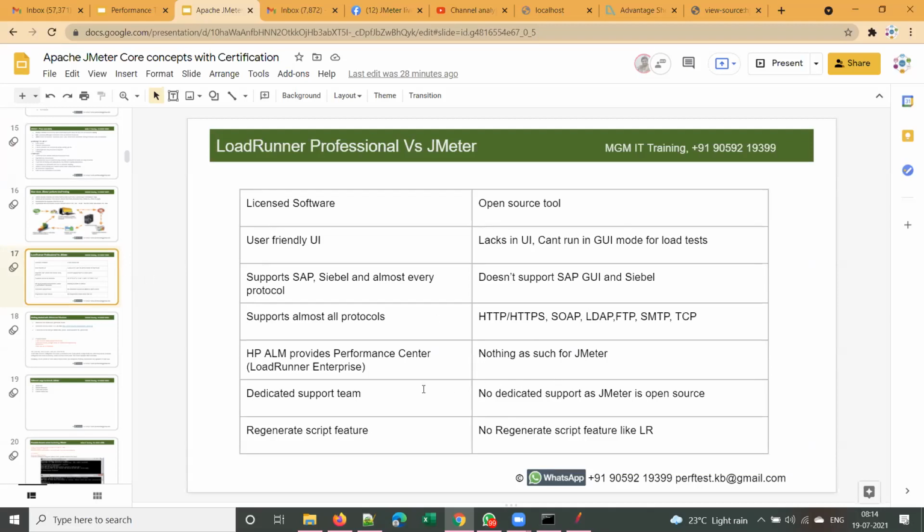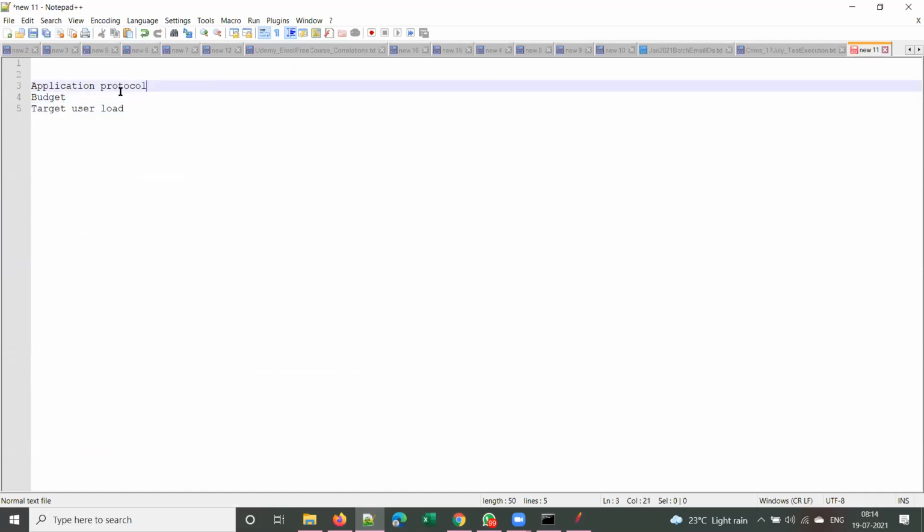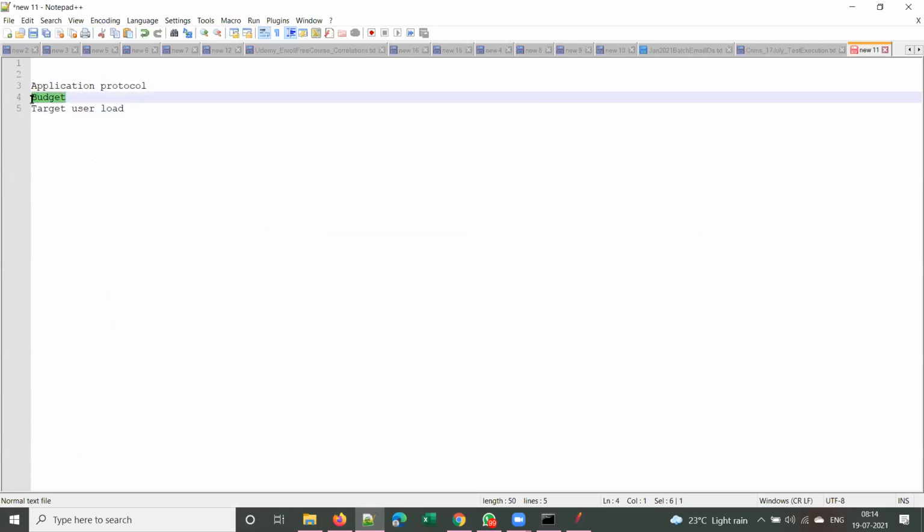Is it clear? Based on all these factors, we will decide whether to go for a licensed tool or an open source tool. It depends on the client's budget also. If the client doesn't have budget for licensed tools, and if your application protocol is supported by JMeter, yes, we can go for JMeter because it is an open source, free tool.